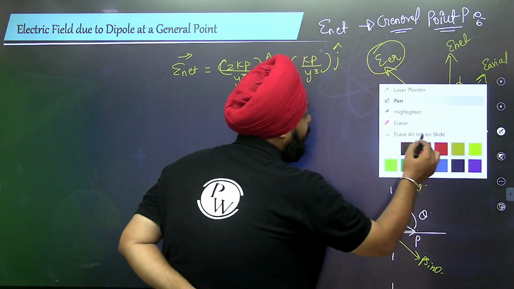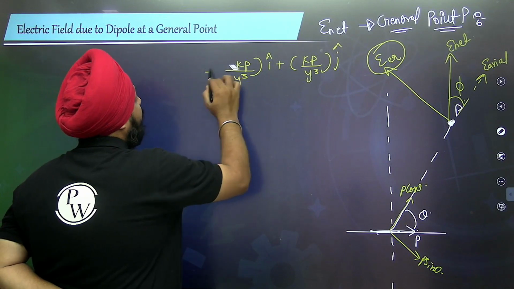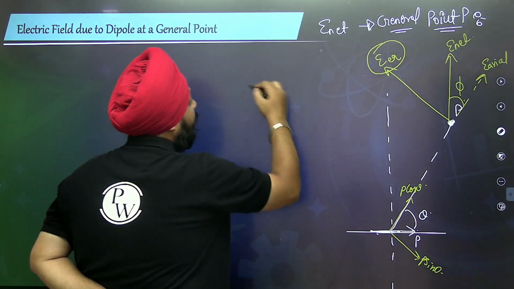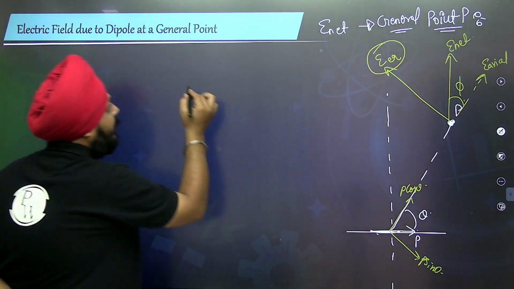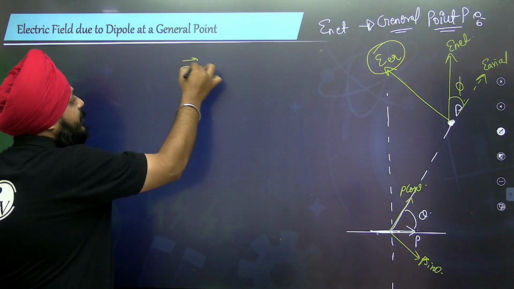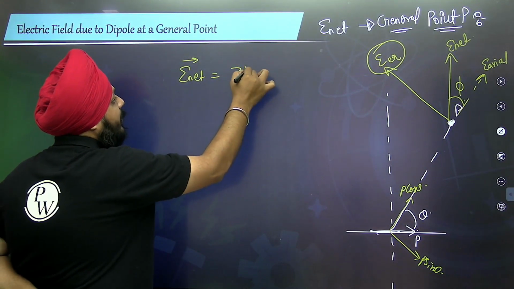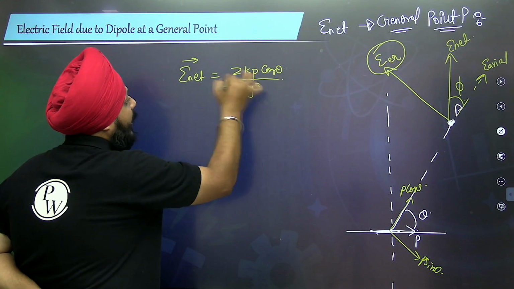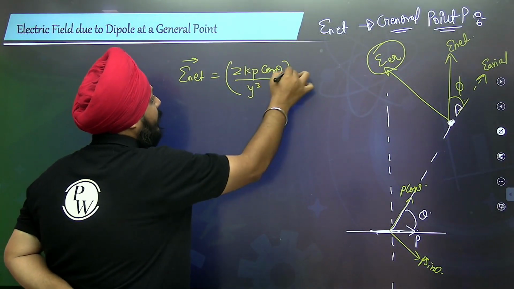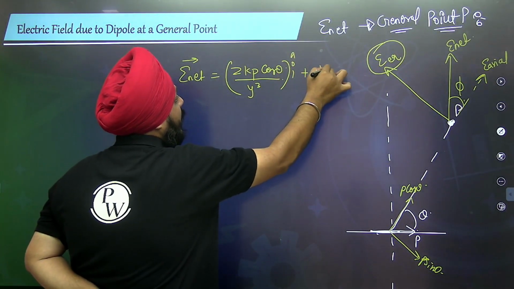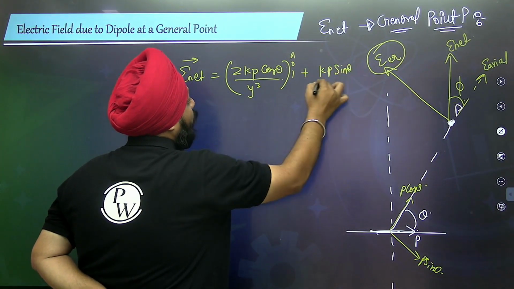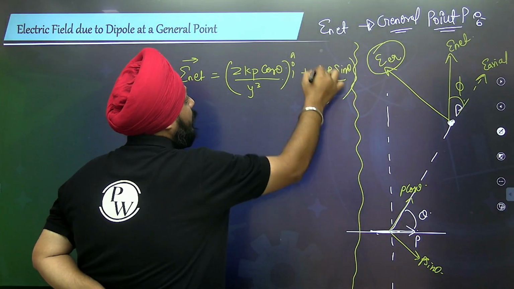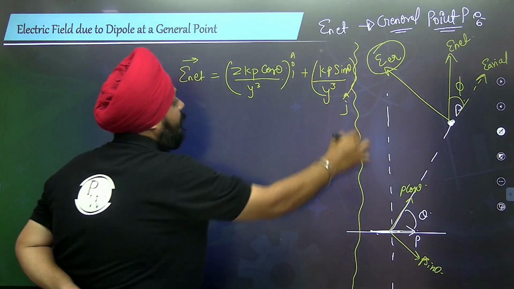So we can't write it this way. We have to write the net electric field at any general point as 2kP cos theta divided by y cube into i, plus kP sine theta divided by y cube into j.